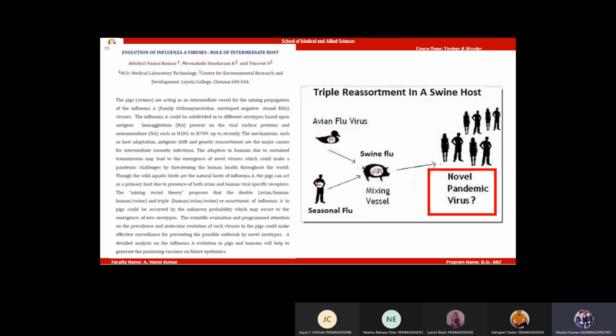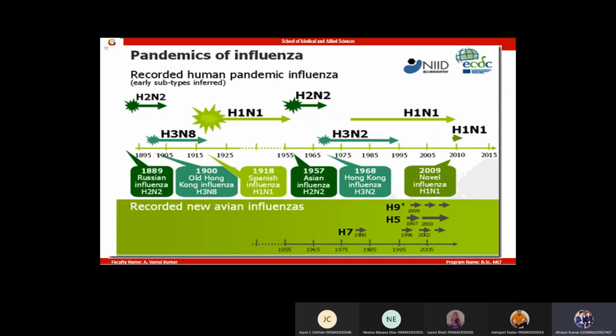So never underestimate viruses. In history, the Russian flu variant is H2N2, the old Hong Kong flu is H3N8, Spanish flu is H1N1, African influenza H2N2, and again in Hong Kong we got H3N2. That means in the 1900s we got an influenza virus. The same virus evolved, H3N8 evolved to form the N2 form. And the same virus was again an epidemic in Hong Kong in 1968. Again, this is the same virus, but it mutated.